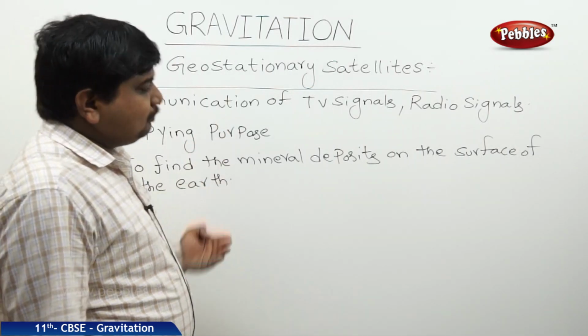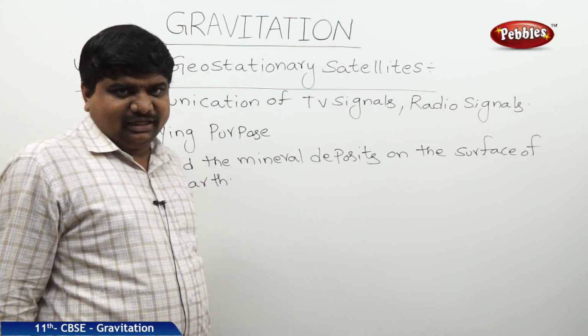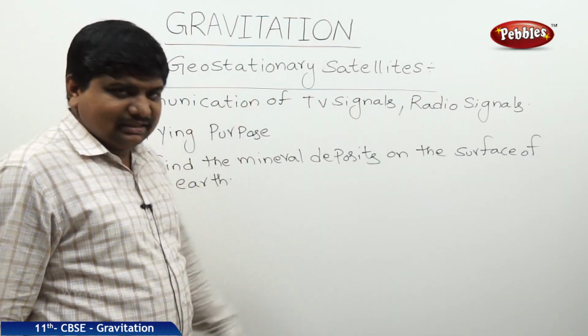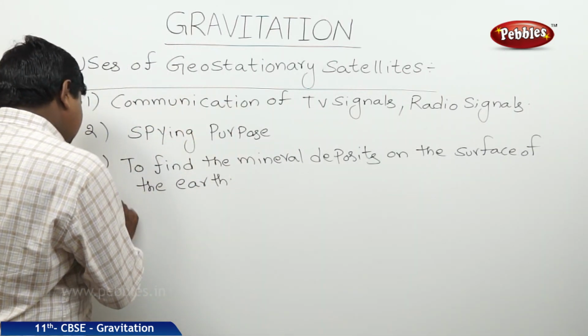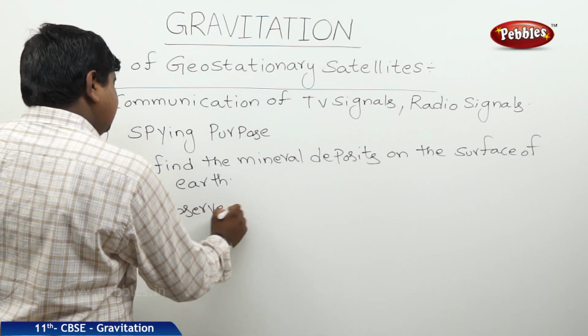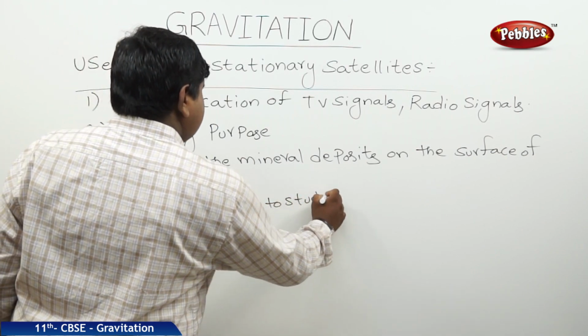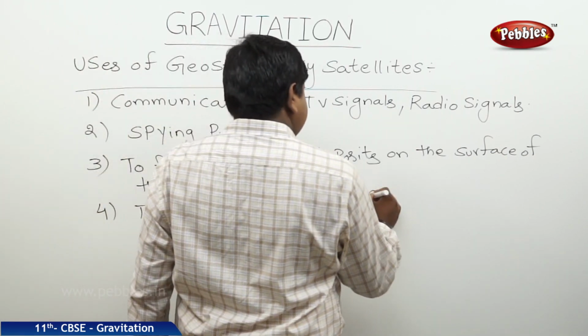One more use of the geostationary satellite is to observe the change in the atmosphere at different layers of the earth, to study the atmospheric changes.